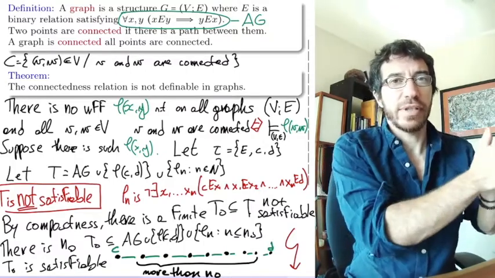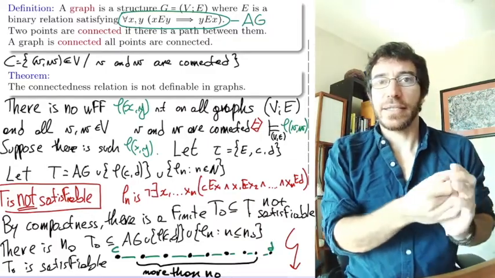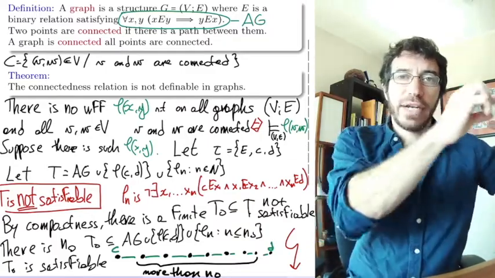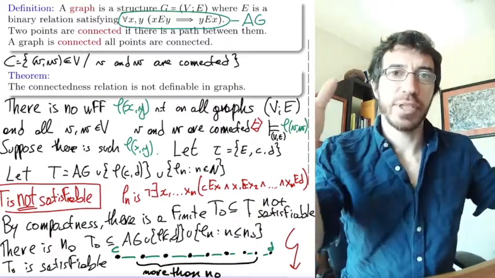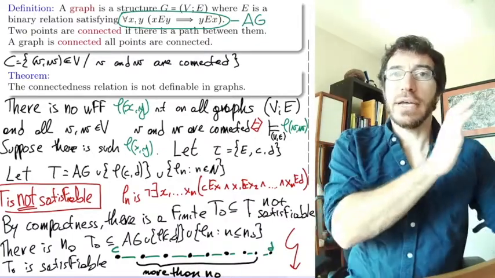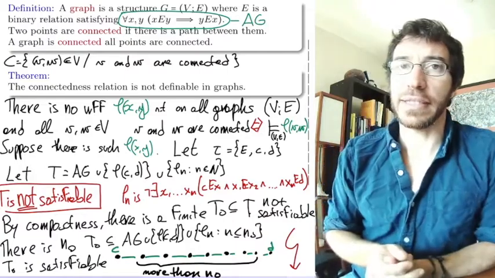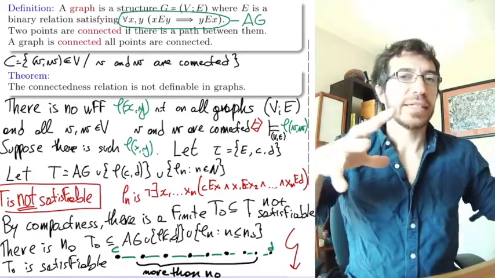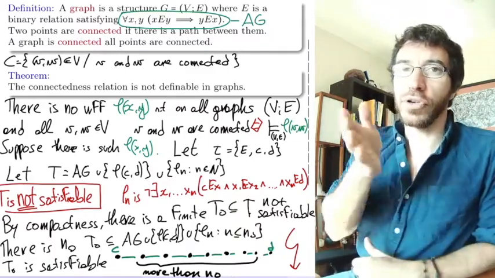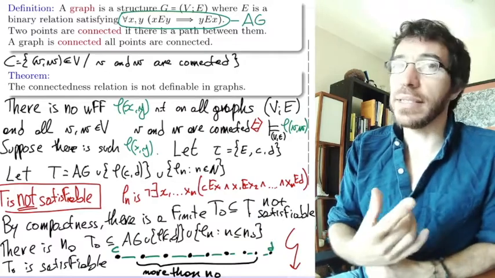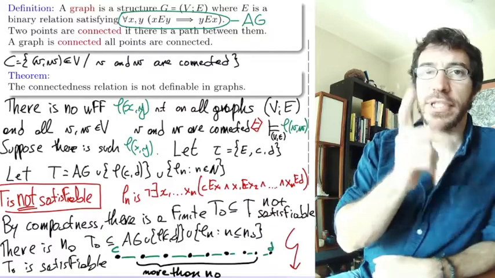We can fix an n, say 47, and write the sentence that says there is no path of length 47, and it's going to be a string of symbols of some size, I don't know, 250 symbols, and then for each number we're going to write a different sentence. We can put all these sentences together in a set, but we're not going to have one sentence that says them all in first order, and that's what we're proving here. For connectedness, we need to use infinitely many sentences. There is no single sentence that is going to define connectedness. Okay, we'll see another application in the next video.